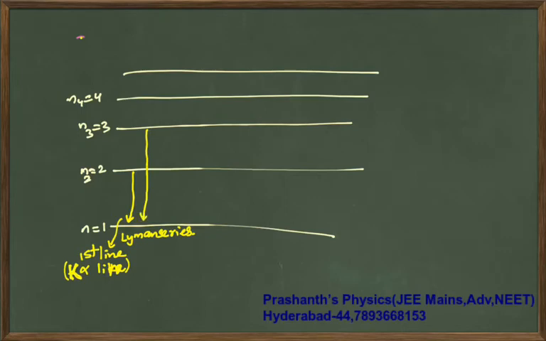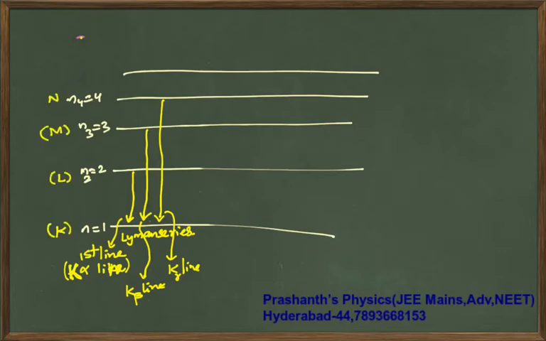Okay, next this is the second line or beta line. So this is your K subscript beta line. This is the K subscript gamma line. Alpha, beta, gamma, like that, with subscript K, because your n equal to 1 is the K shell. This is L, this is M, this is N.